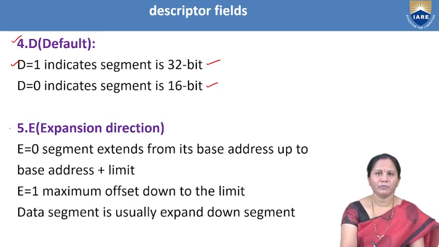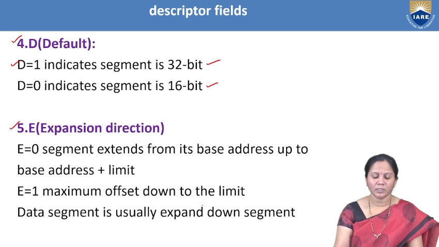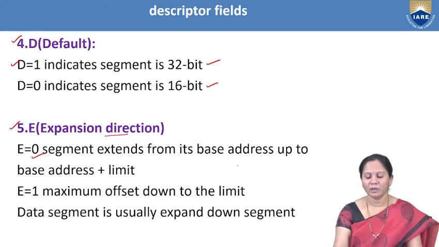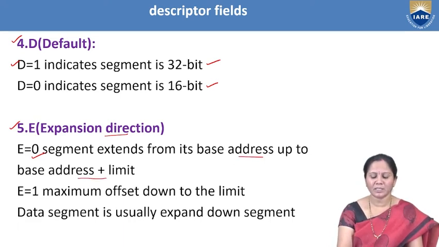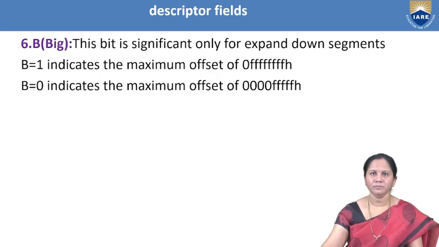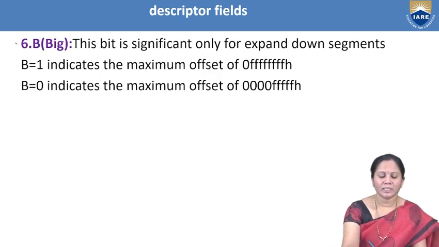Another bit is the 5th bit, that is the E bit. E stands for expansion direction. If E is 0, the segment extends from its base address up to base address plus limit. Whereas if E is equal to 1, it is the maximum offset down to the limit. That means expansion is not possible.